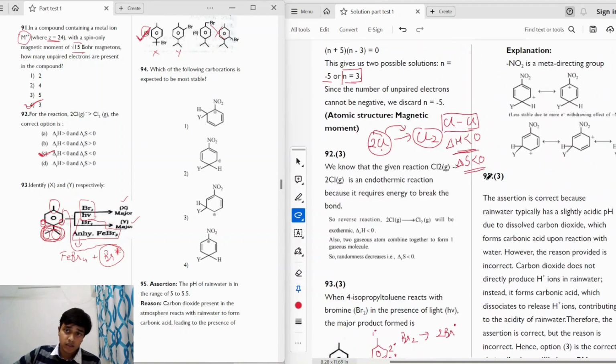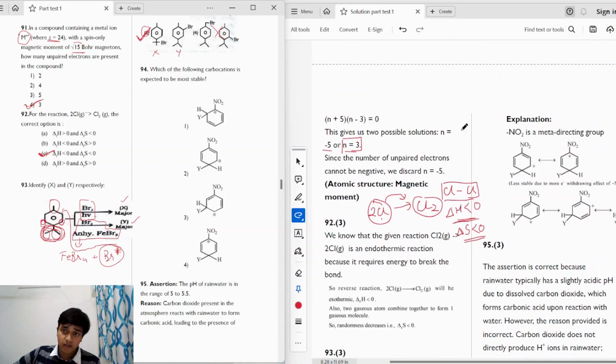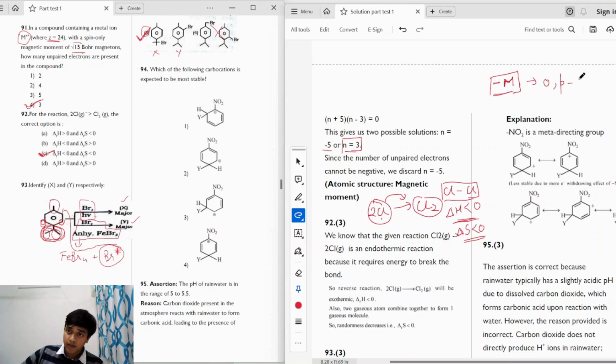So we have an NO2 group attached and we have a carbocation here. We know that NO2 is a strong electron withdrawing group. It withdraws electrons from the benzene ring by a minus M effect, and the minus M effect is strongest at the ortho and para positions.